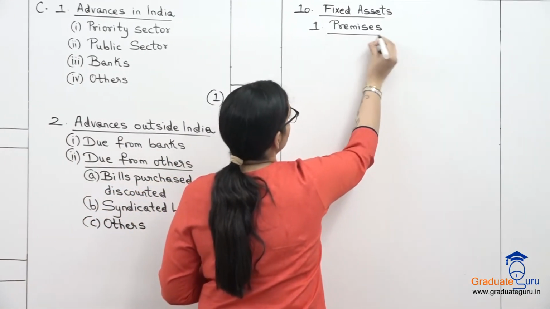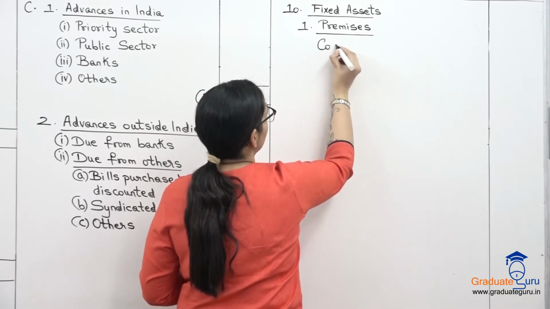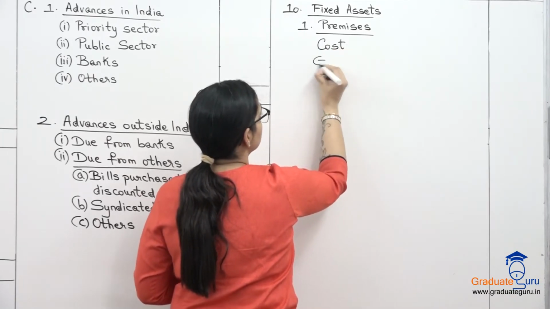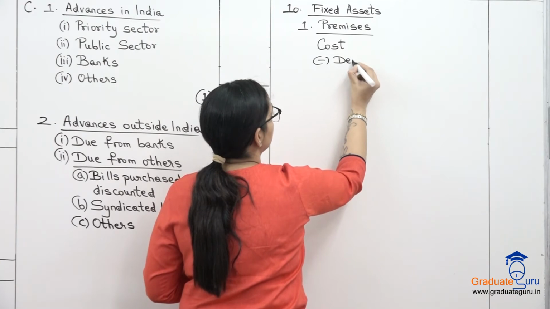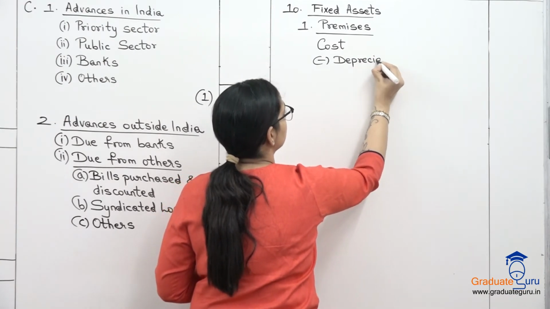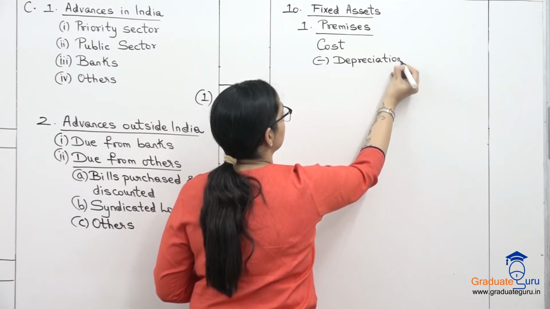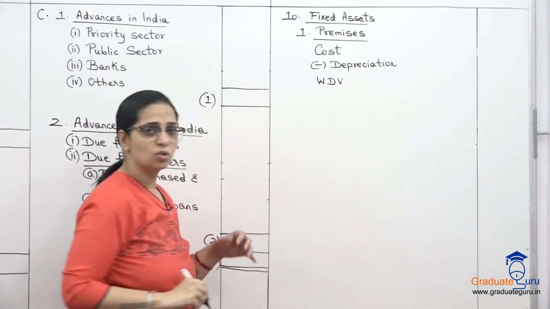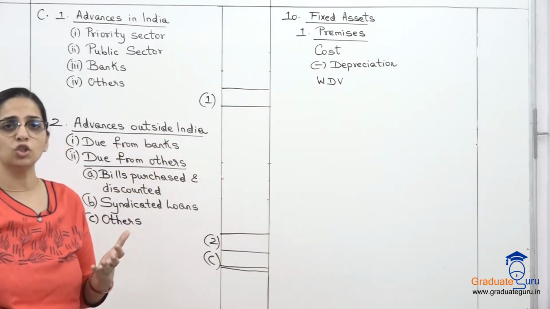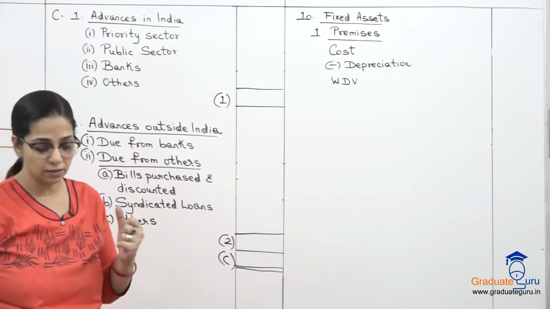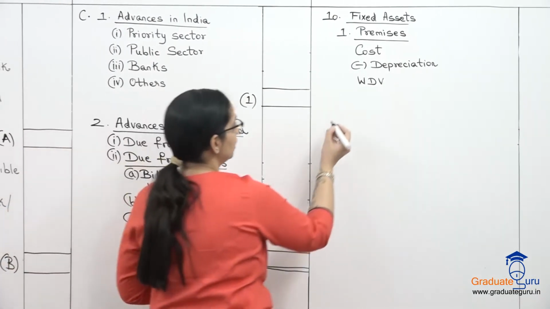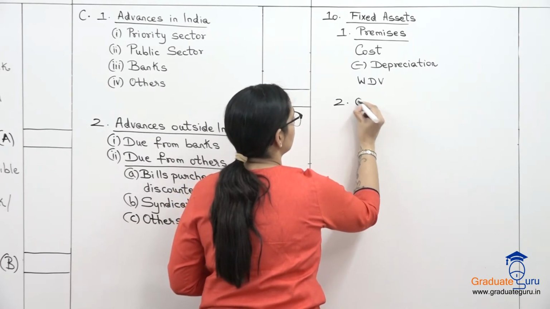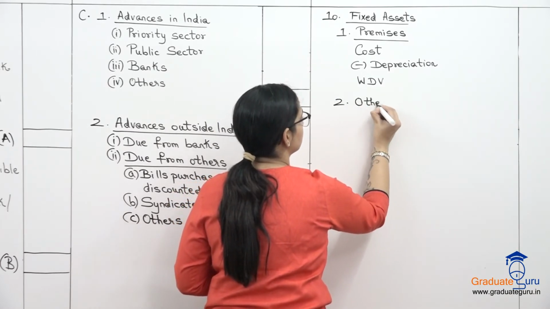And generally just जैसे हम assets बताते हैं, cost minus depreciation and we get our WDV. So that's the general breakup which we anyway show for assets even in a common balance sheet. And after that we have other fixed assets.